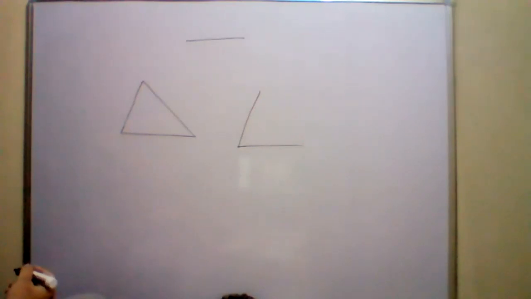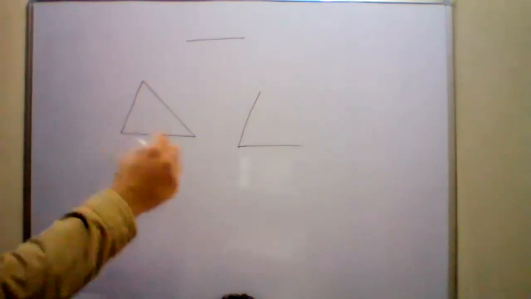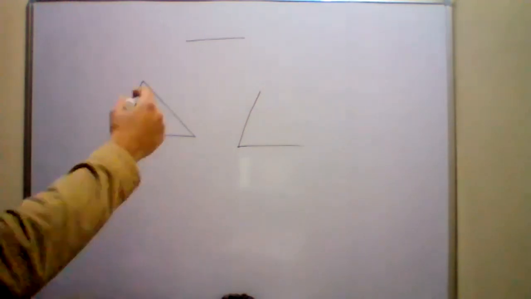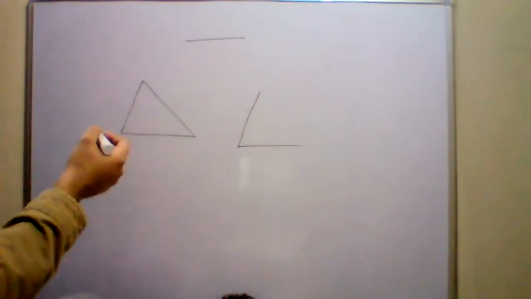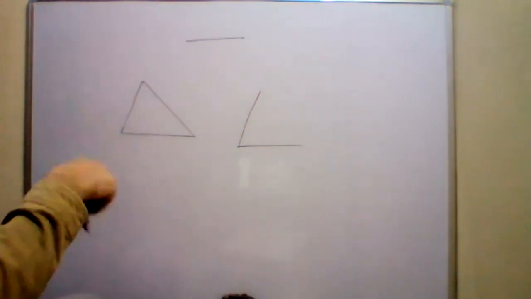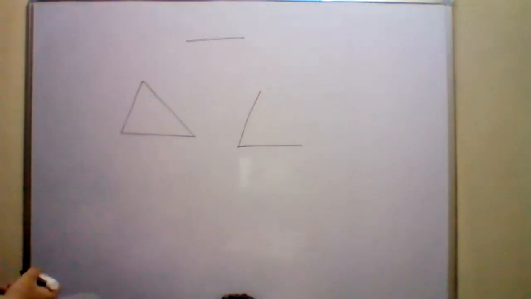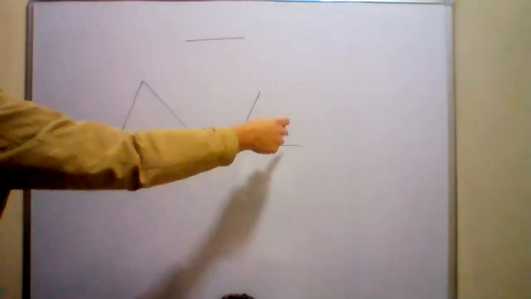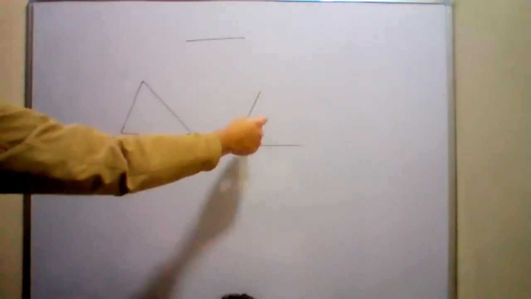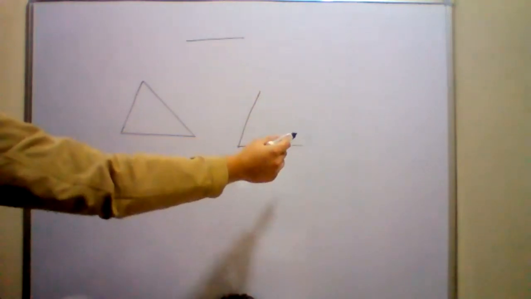Do you understand the meaning of closed figure? A figure which is closed from all sides, a figure which is enclosed. Very good, Abhiyan. So this is not a closed figure, and with the help of 2 line segments, you cannot make a closed figure.